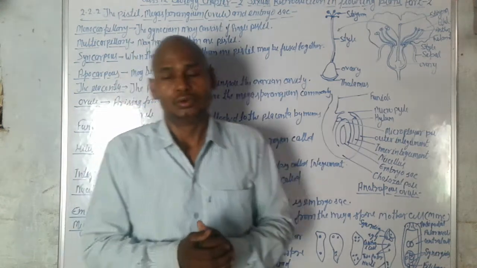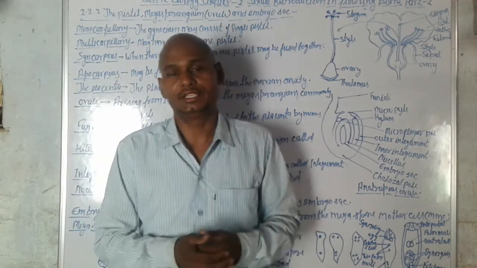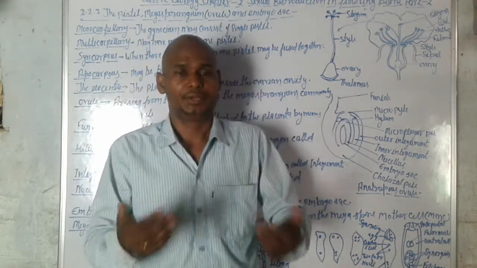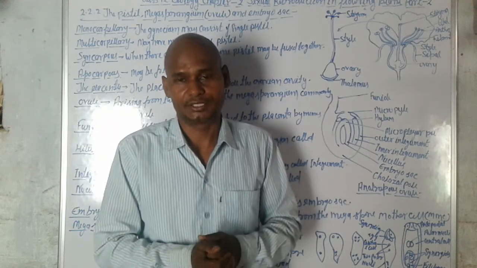Okay, so we again study about the female gametophytes.